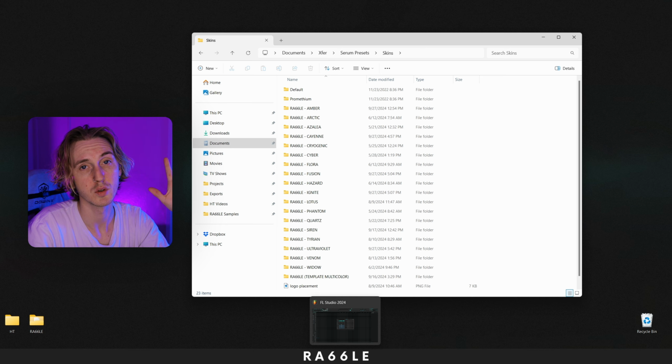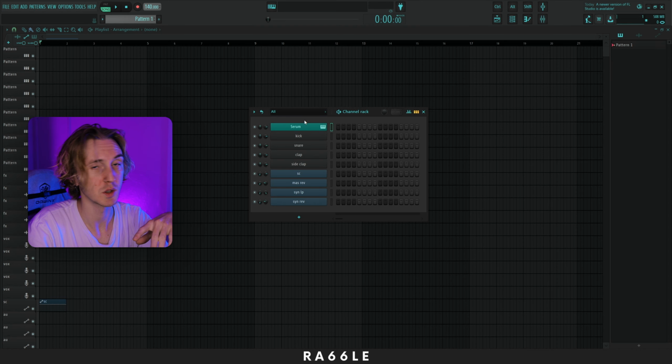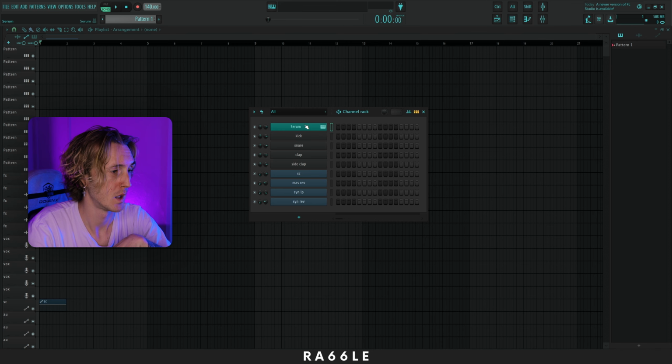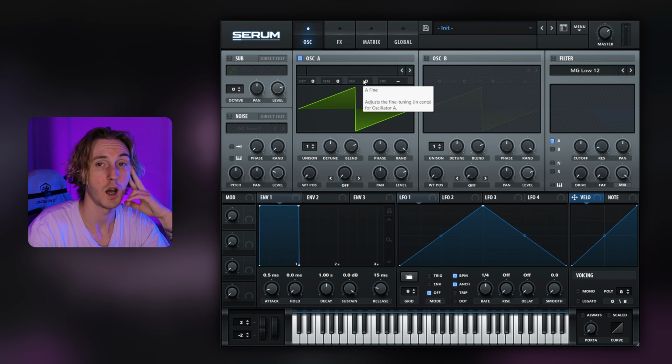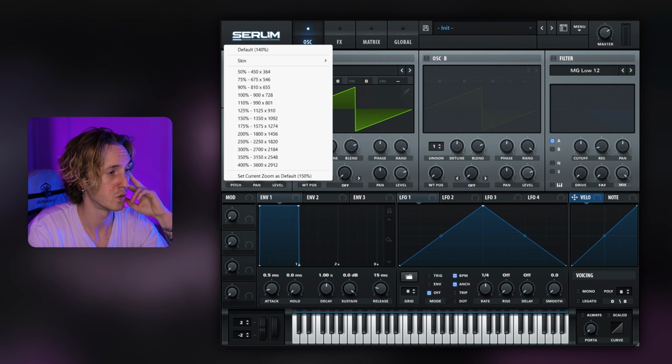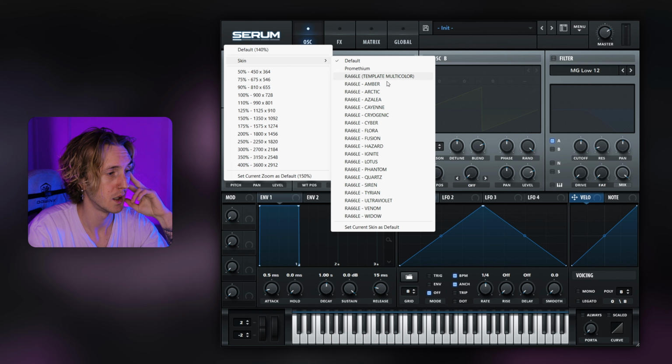So once you have your skins in the right folder, open up your workstation and you're going to load up a new instance of Serum. Alright, once you have Serum open, you're going to click on the Serum logo and where it says skin, and boom, that's where all your Serum skins are.